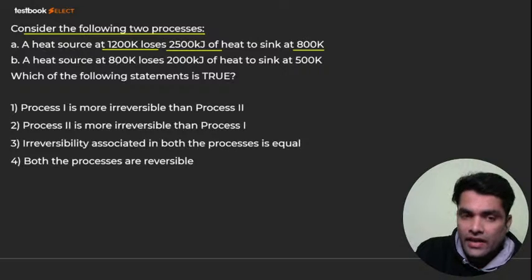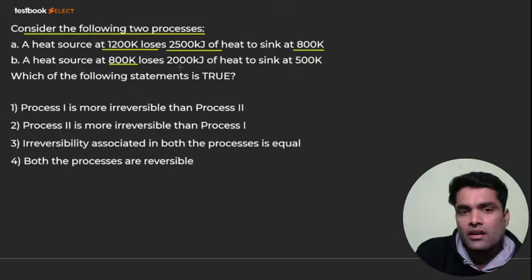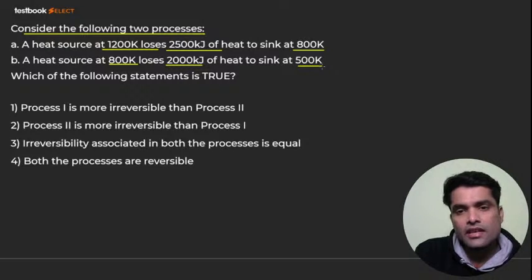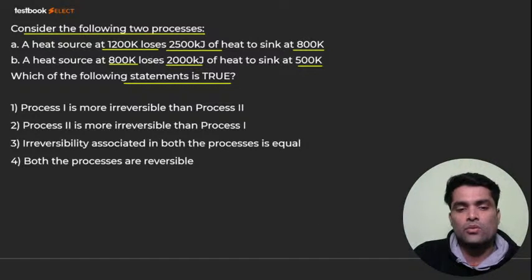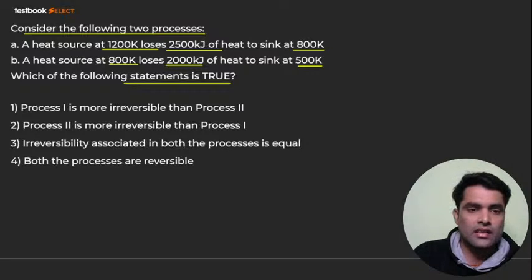Heat source at 800 Kelvin loses this much amount of heat to the sink which is at 500 Kelvin. Which one of the following statements is true? We have 4 statements, out of which 1 is correct and the remaining 3 are wrong. So we have to identify कि कौन सा correct है और कौन सा गलत है.